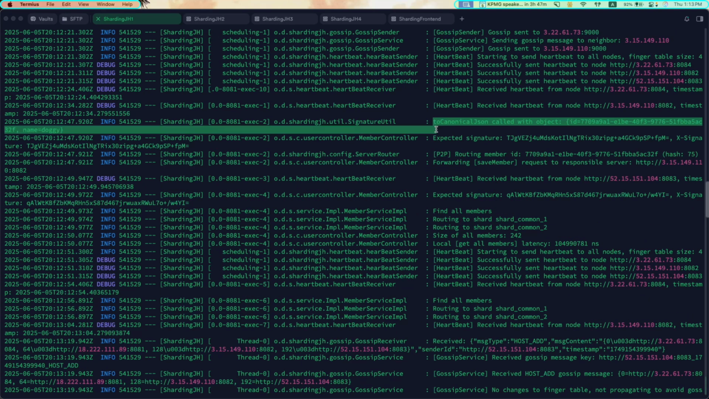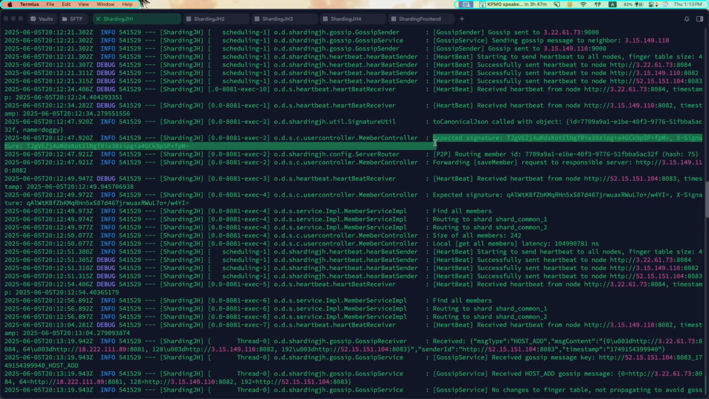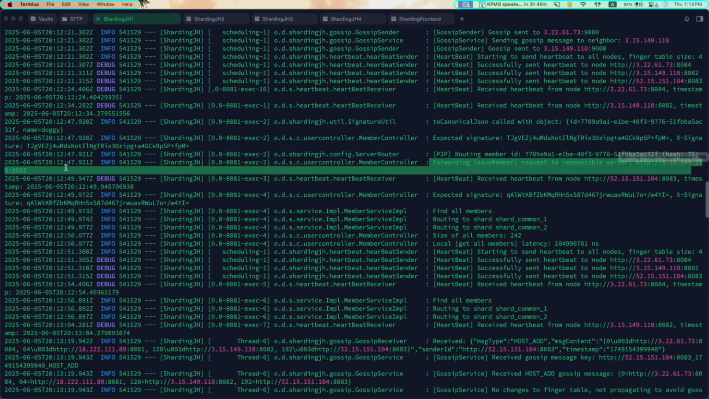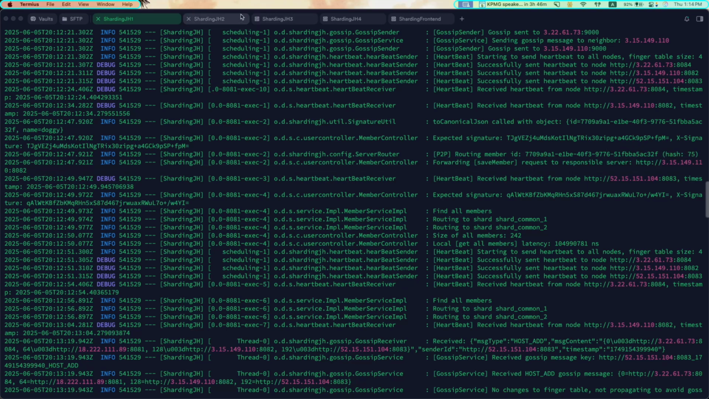Here we can see toJSON, we check the signature, so we know that we just created member doggy, and then the expected signature matches, and then the final routing number is 75. So 75 is bigger than 64 and smaller than 128. So it routes to 128, which is the second server. So you can see forwarding save member request to this 8082. So let's check.